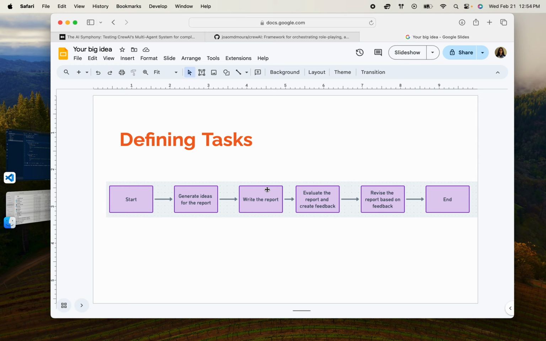I also wanted to make this pipeline a little bit more complicated. So I had here a task to evaluate the report and give feedback on what's already been done, and then a final task to revise the original report based on the feedback. So this is the definition of task, and we'll cover that in code as well.